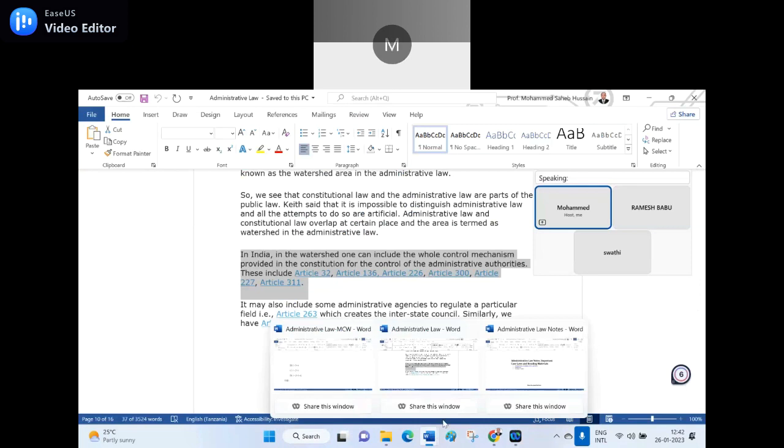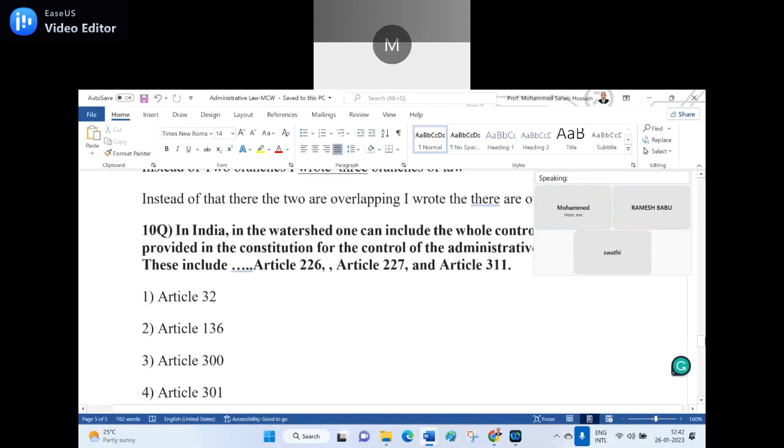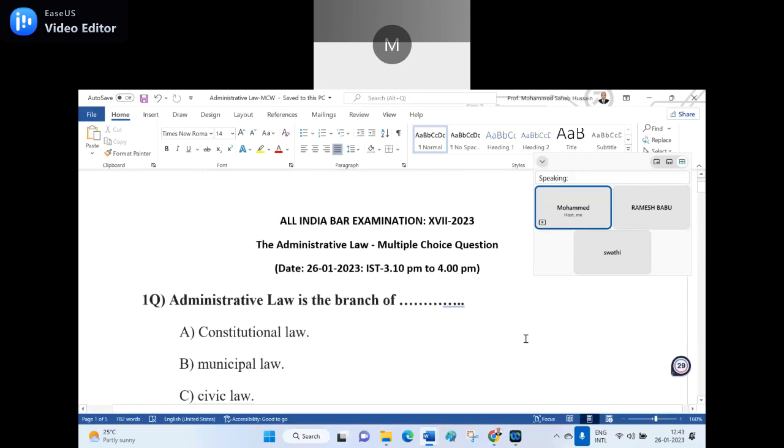It is here. Yes, now let me start my All India Bar Examination, 17th Court 2023. Administrative law, the multiple choice questions. Instead of taking the class on 24th, I am taking the class on 26th at 3:10 p.m. to 4 p.m., but 10 minutes late. Now, let us shoot it.